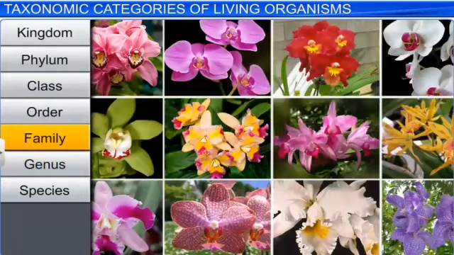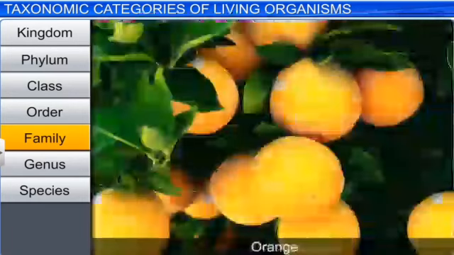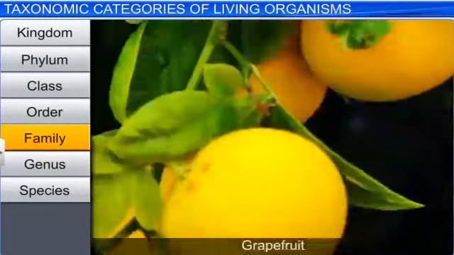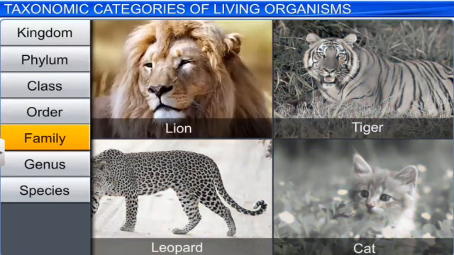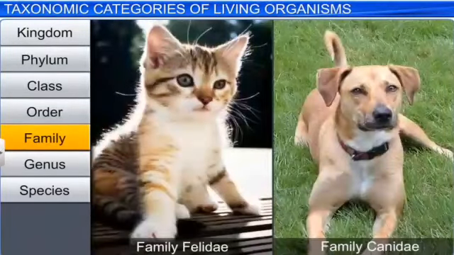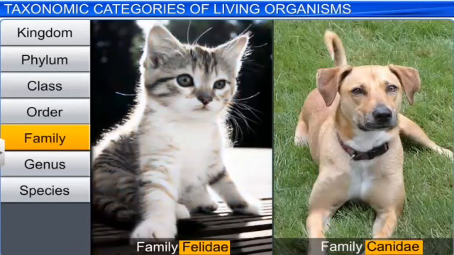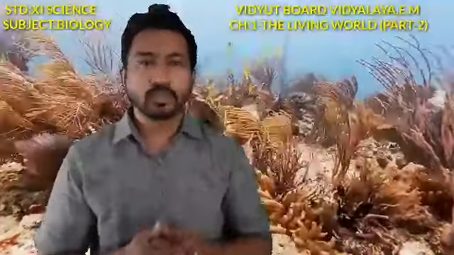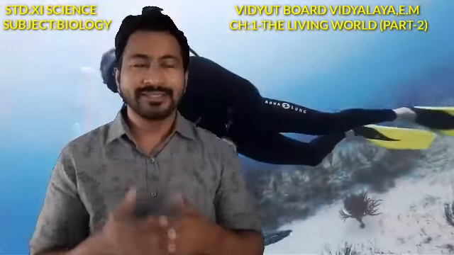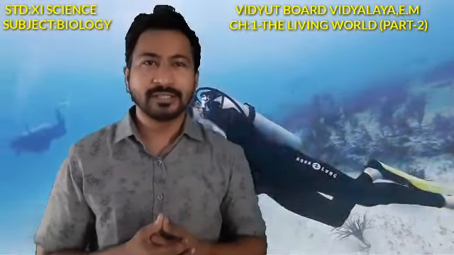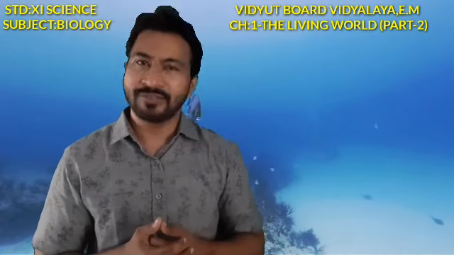Likewise, in the case of the family also, it is a group of individuals having a lot of similar characteristics. For example, oranges have the typical citrus family. Likewise, in the case of another family, lions, leopards, tigers and cats belong to the cat family. So that was about biodiversity in the living world and the taxonomic categories dealing with the species, the genus and the family.